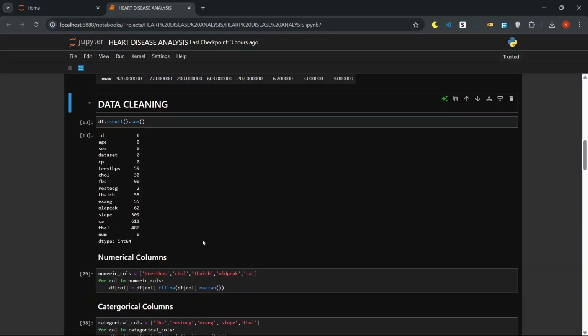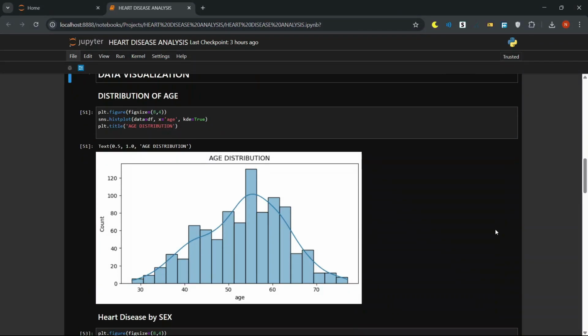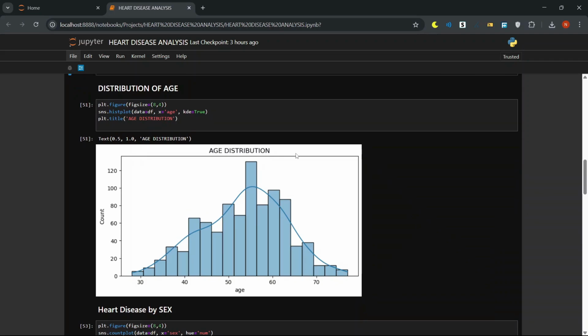Now let's do some quick data visualization. This will help us to easily understand our data and extract meaningful insights. I draw a histogram on age data. A histogram shows us the distribution of data.